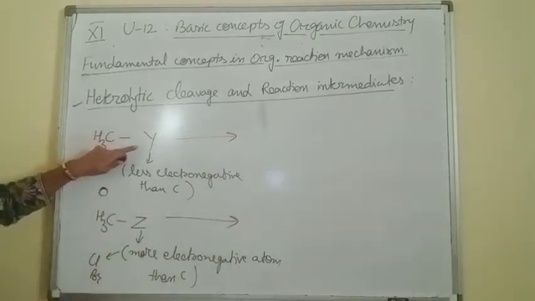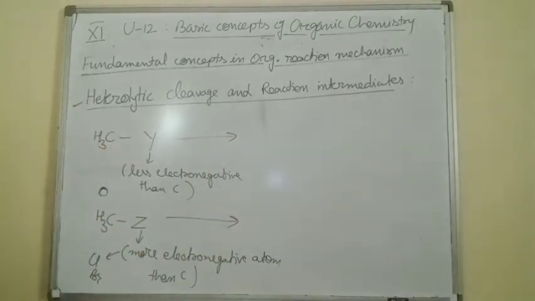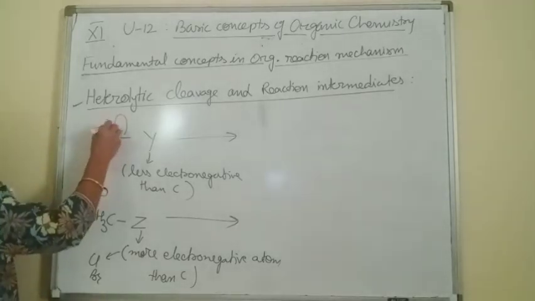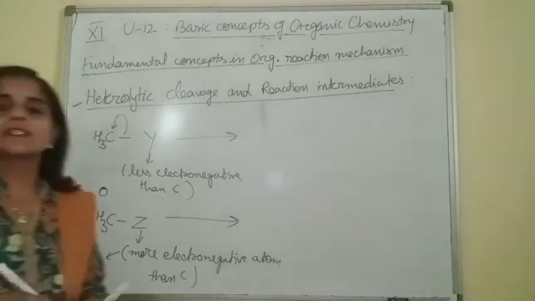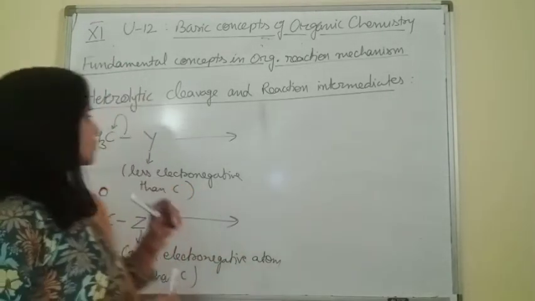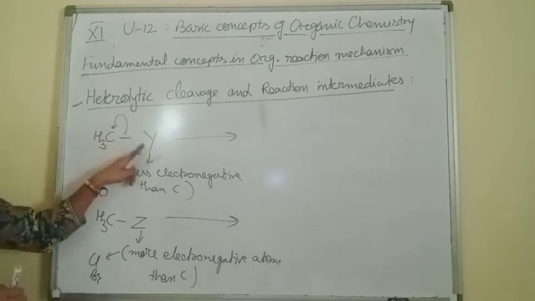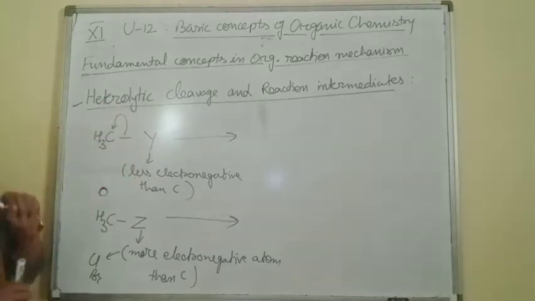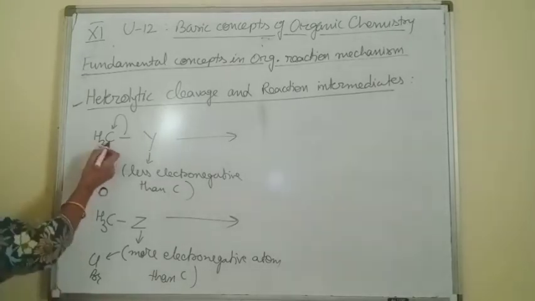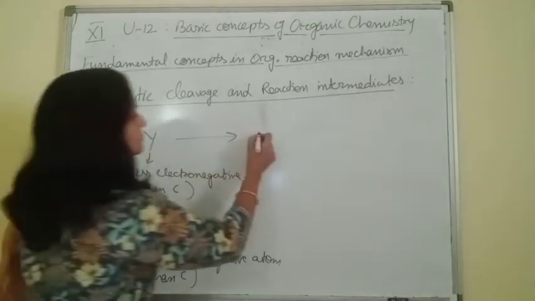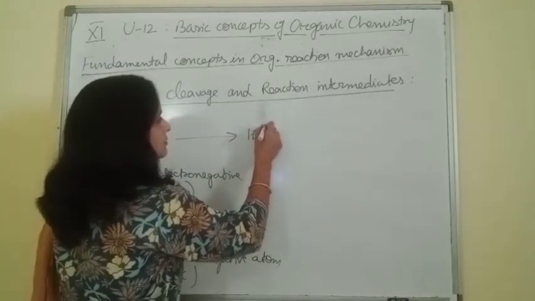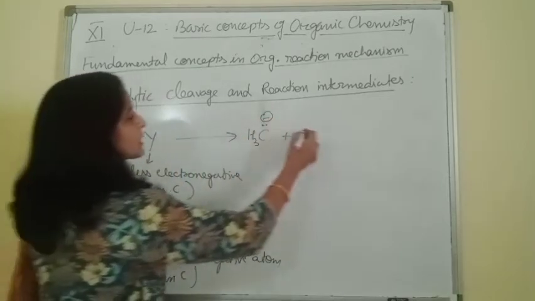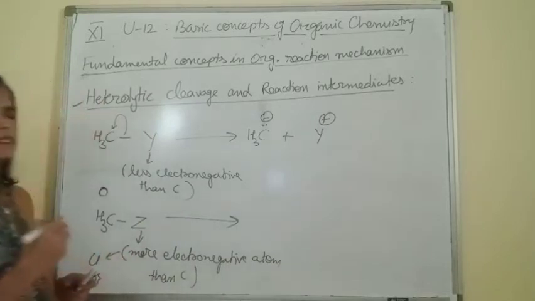In the first case, as Y is less electronegative as compared to this carbon, of course the shared electron pair is completely transferred on carbon, because the shared electron pair will go towards the more electronegative atom. As carbon is more electronegative here as compared to Y, this shared electron pair is completely transferred on carbon. As a result, CH3 will carry a negative charge with this lone pair of electrons, and Y becomes a positively charged species.